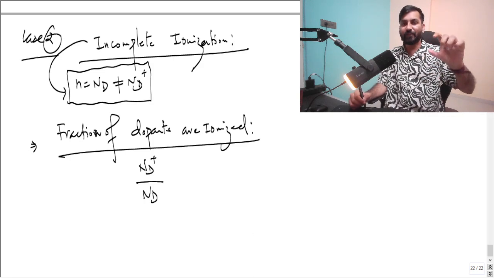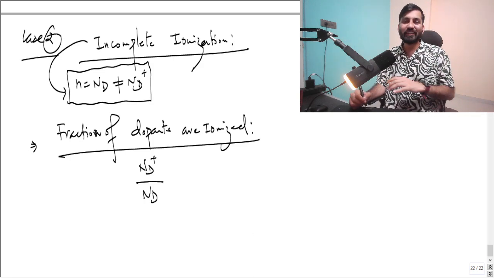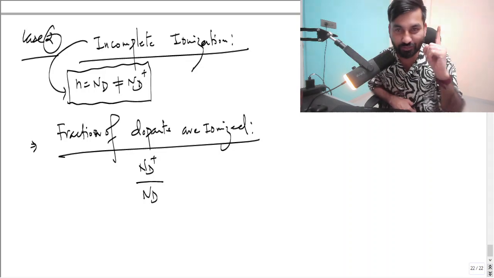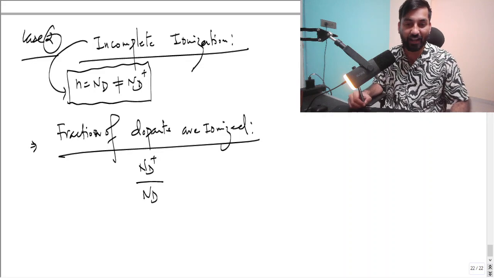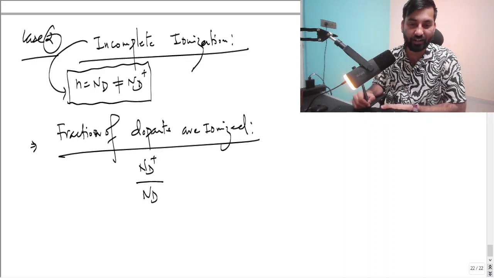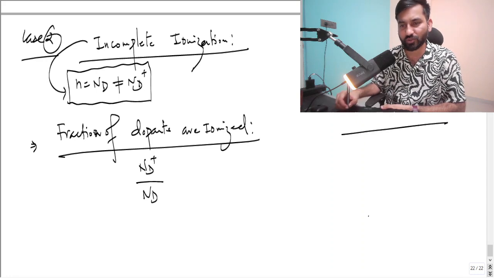See, if nd plus is equal to nd, it means complete ionization, so you will get 1, right? The fraction is going to be 100% ionization. But nd plus upon nd is going to be equal to what? Again, you can take the help of energy band diagram, so I'm just going to draw here.